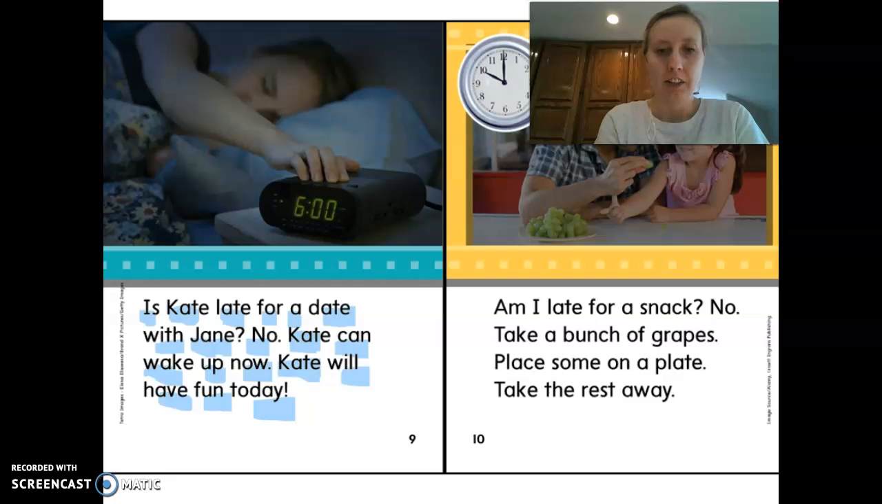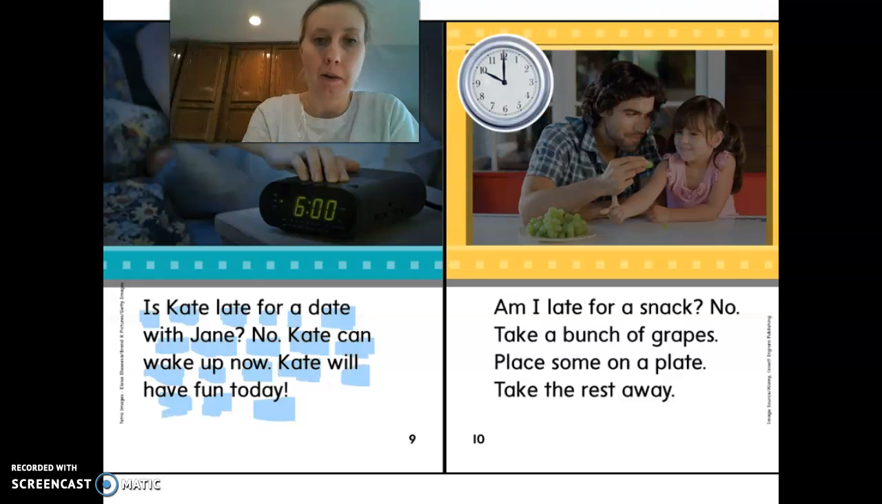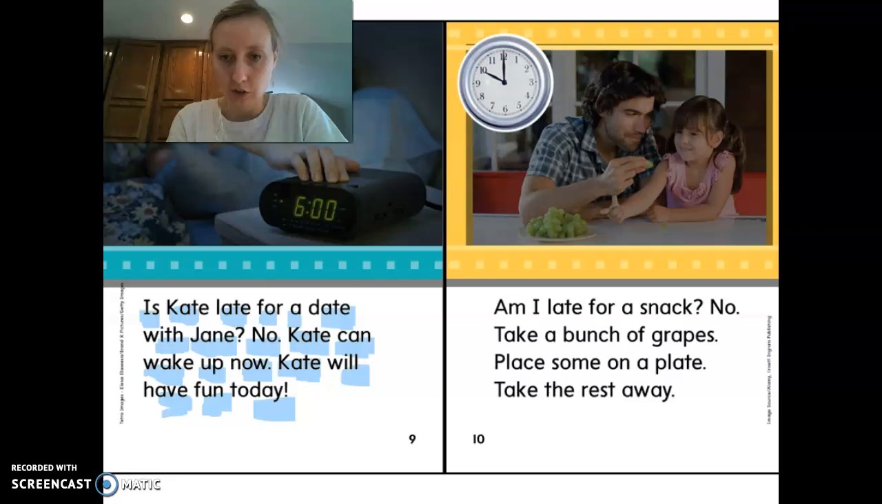Ready? Together. Is Kate late for a date with Jane? No. Kate can wake up now. Kate will have fun today. Okay. Let's look for those super E's. Okay, so you get to go first. Ready? Go ahead.